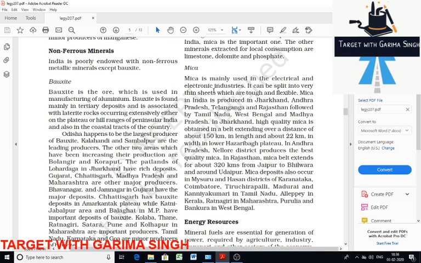You can find this in states like Andhra Pradesh, Rajasthan, Jharkhand, Karnataka. In Jharkhand you find mica in the Hazaribagh Plateau. In Andhra Pradesh you find it in Nellore district. In Rajasthan, a 320-kilometer long belt from Jaipur to Bhilwara, near Udaipur, produces mica. Then Karnataka is Mysore and Hassan, important producers of mica. Then other places like Coimbatore, Tiruchirappalli, Madurai, Kanyakumari are where you find mica also.